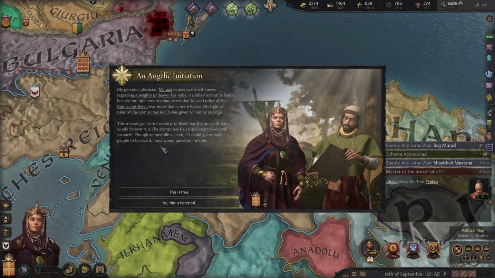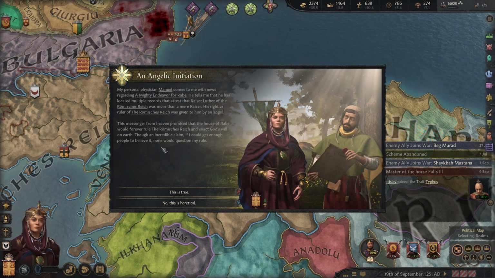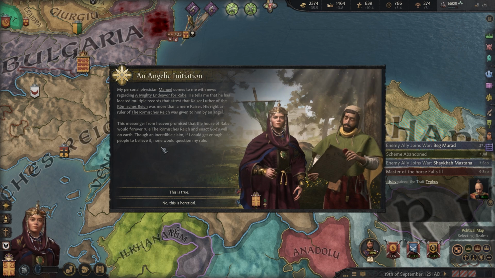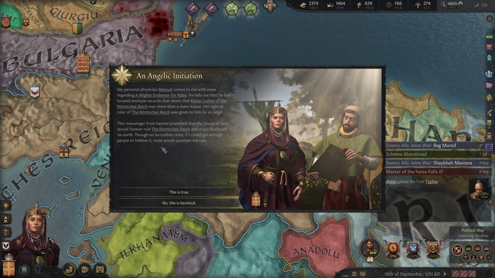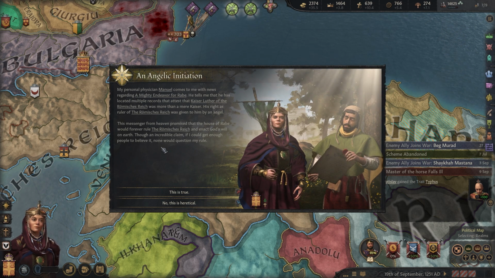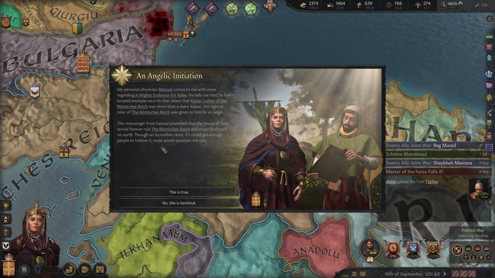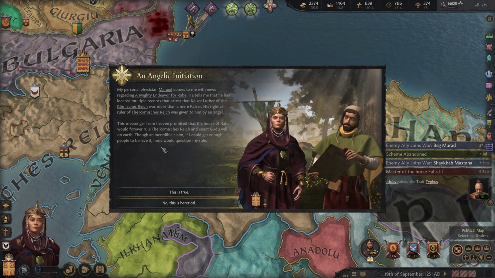An angelic initiation. My personal physician, Manuel, comes to me with news regarding the mighty endeavor for Rabe. He tells me that he has located multiple records that attest that Kaiser Luther of the Roman Empire was more than a mere Kaiser. His right as ruler of the Roman Empire was given to him by an angel.